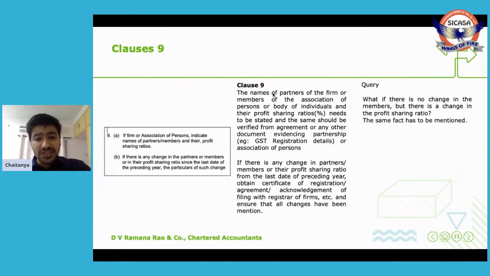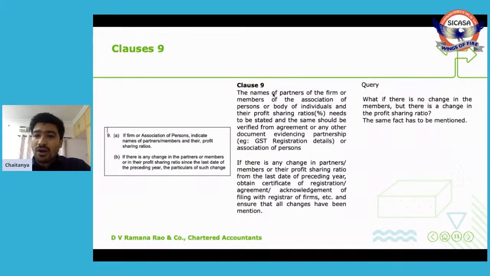If there is any change in the partners or members or their profit sharing ratio from the last year of the preceding year, obtain certificate of registration or agreement. Say if there is any change in the partnership, then the revised partnership agreement should be obtained. Acknowledgement of filing with registrar of firms, etc. can also be verified to ensure the correctness of the change. Say in the case of a partnership firm registered, the change in the partnership will also be registered with the registrar of firms. In this case, those details can be obtained and verified.